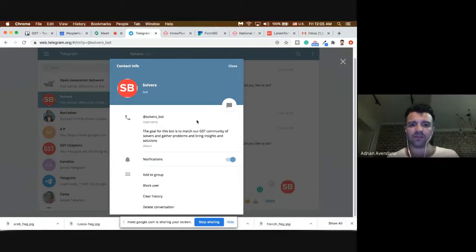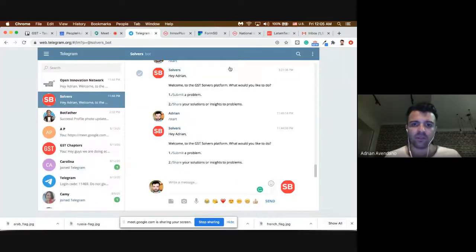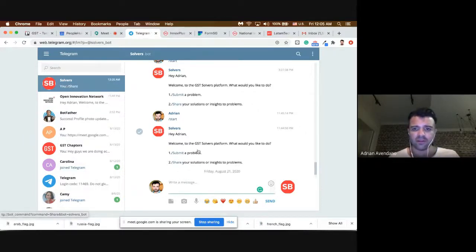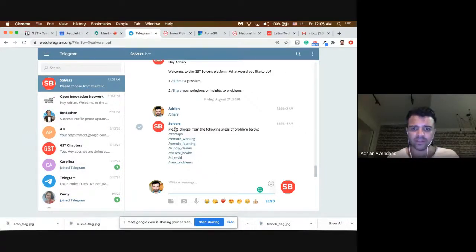With this platform, we have inserted problems and solutions, right? For example, here, as you can see, we have a taxonomy of all the problems we have sourced from our community and partners, right?